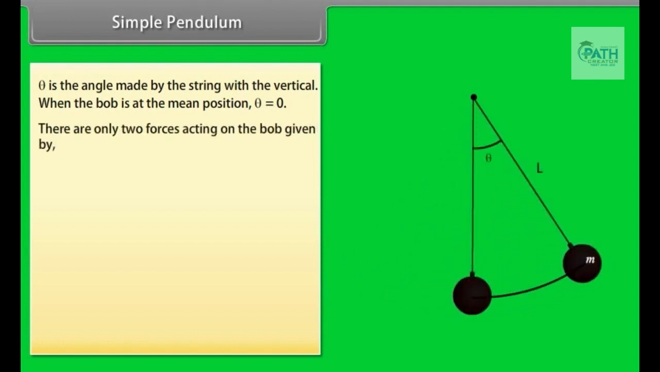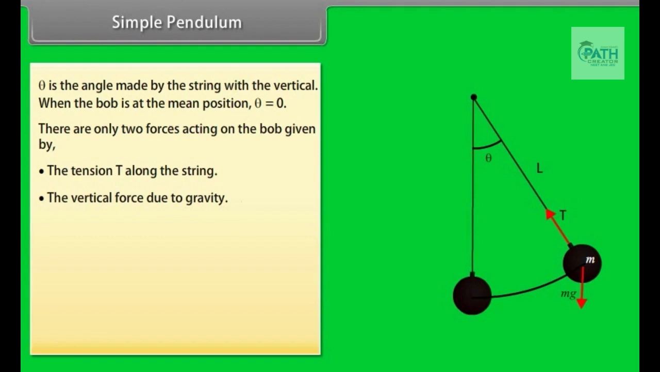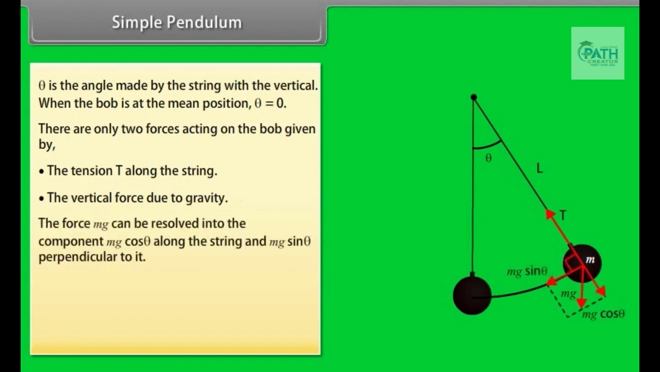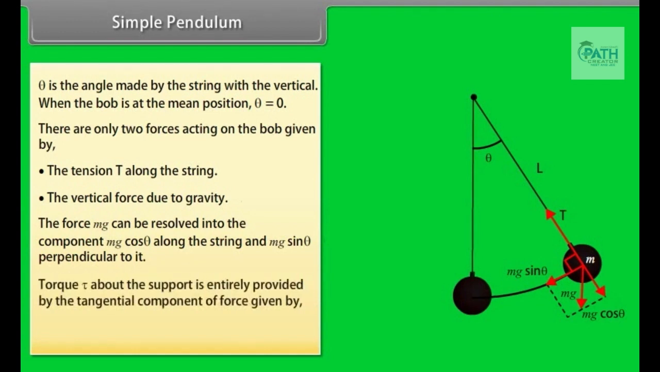There are only two forces acting on the bob: the tension T along the string, and the vertical force due to gravity. The force mg can be resolved into the component mg cos θ along the string and mg sin θ perpendicular to it. Torque about the support is entirely provided by the tangential component of force, given by τ = -L mg sin θ.